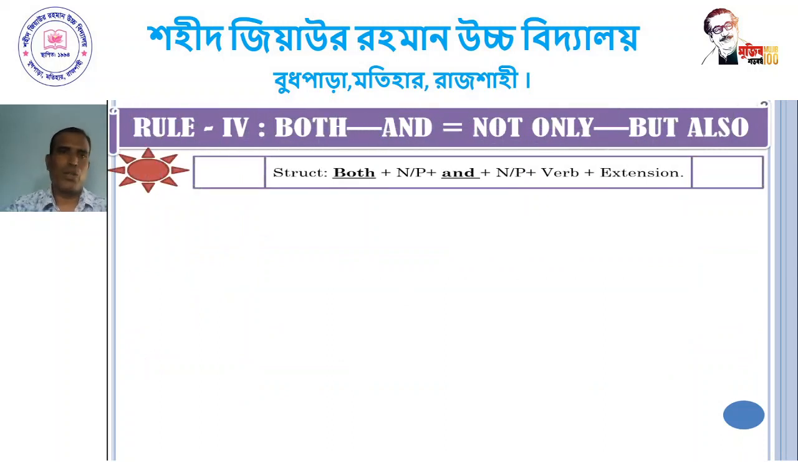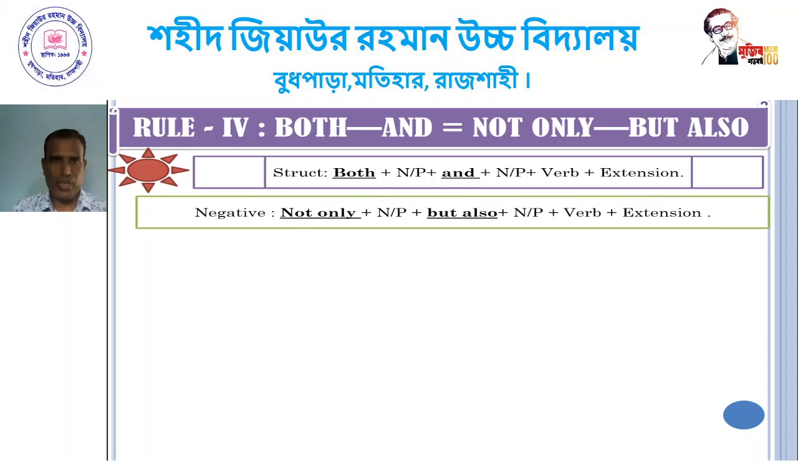Dear student, rule 4: both ... and equals not only ... but also. Both plus NP, that means noun or noun phrase or oblique pronoun. Both plus NP plus and plus NP plus verb plus extension. Not only plus NP plus but also plus NP plus verb plus extension. Dear student, we use not only after the word both, and we use but also after the word and.